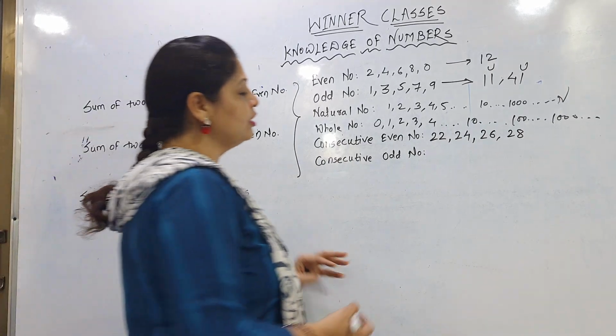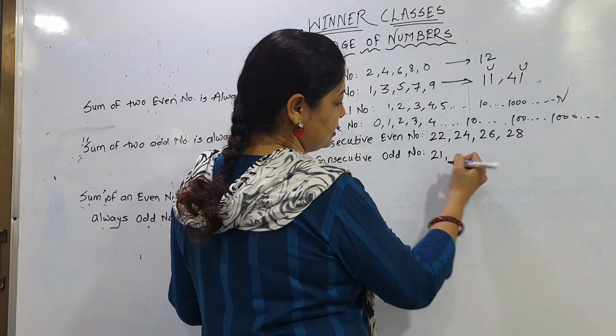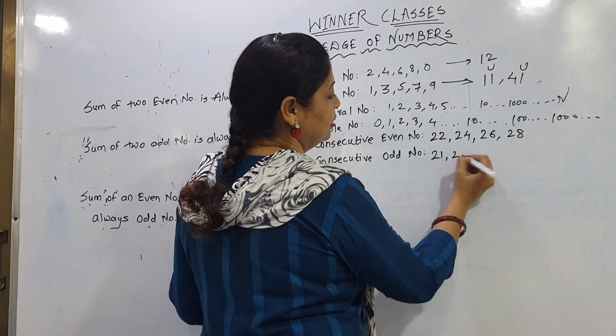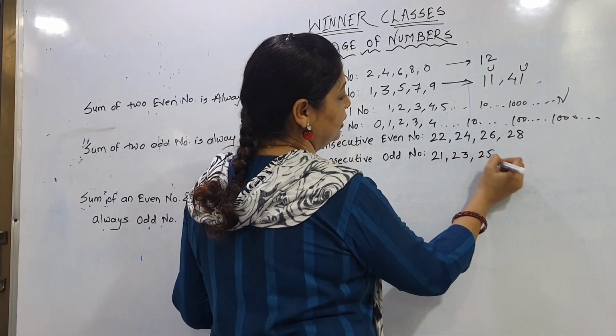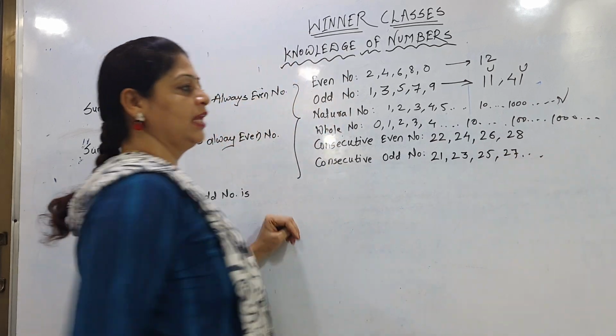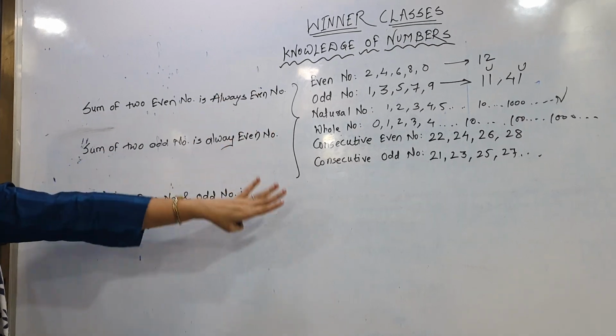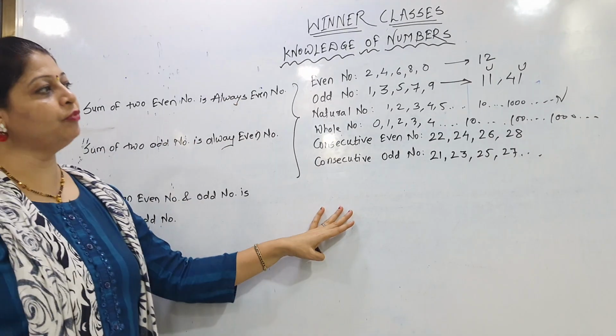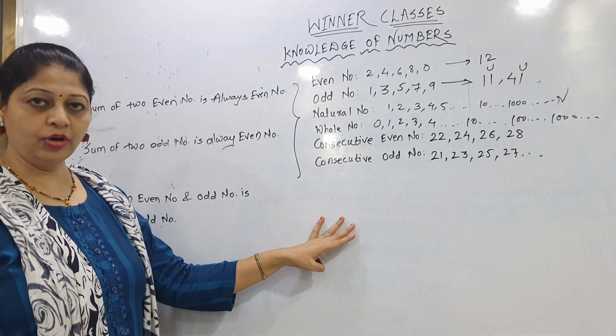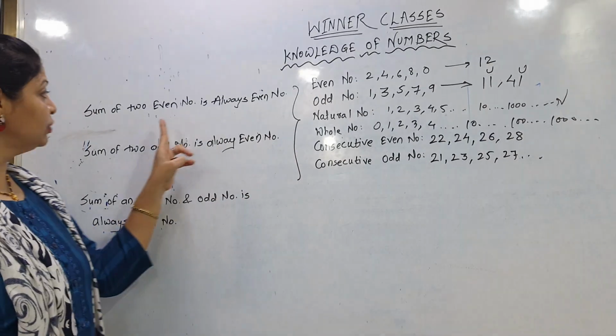Same like consecutive odd numbers. For example, from 21 onwards, 21, then 23, then 25, then 27, like this. Understand? This is normal basic information about the number world, and we have to use that information in this lesson. Got my point, children? Now moving to the next one.